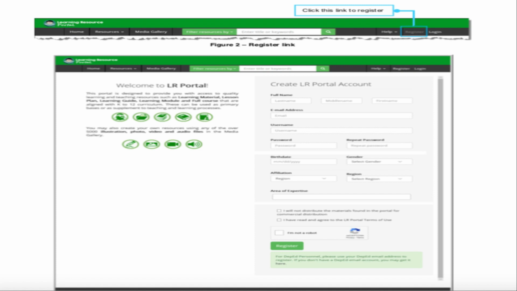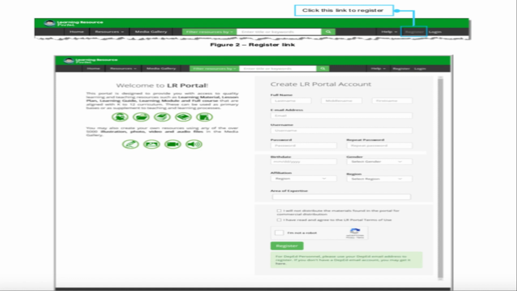Then you have the region, area of expertise, and of course you have to tick I will not distribute the materials found in the portal for commercial distribution. This denotes the user's agreement in the use of LR portal's materials. And of course, you also have to tick, I have read and agree to the LR portal terms of use. This denotes the user's agreement to the LR portal's terms of use. And of course, there is a CAPTCHA security check to make sure that you're not a robot.